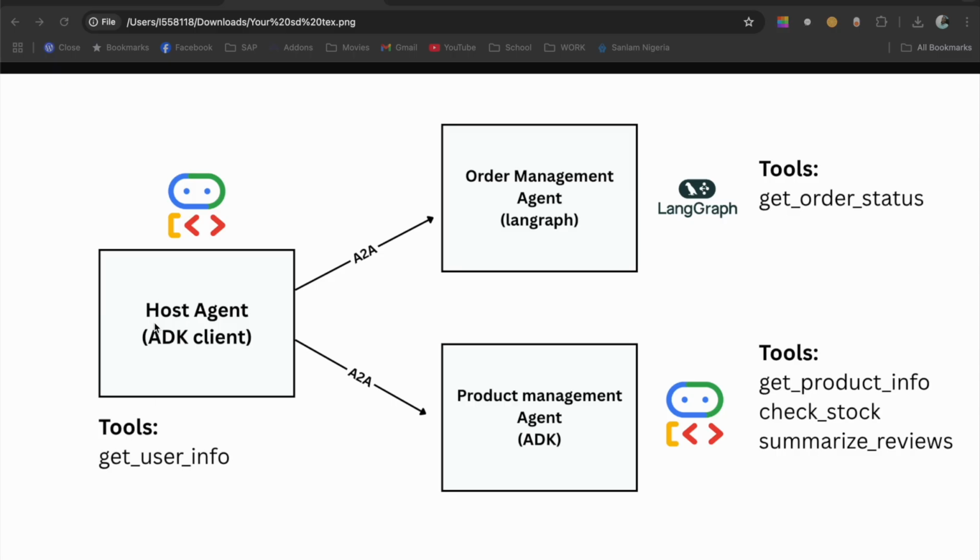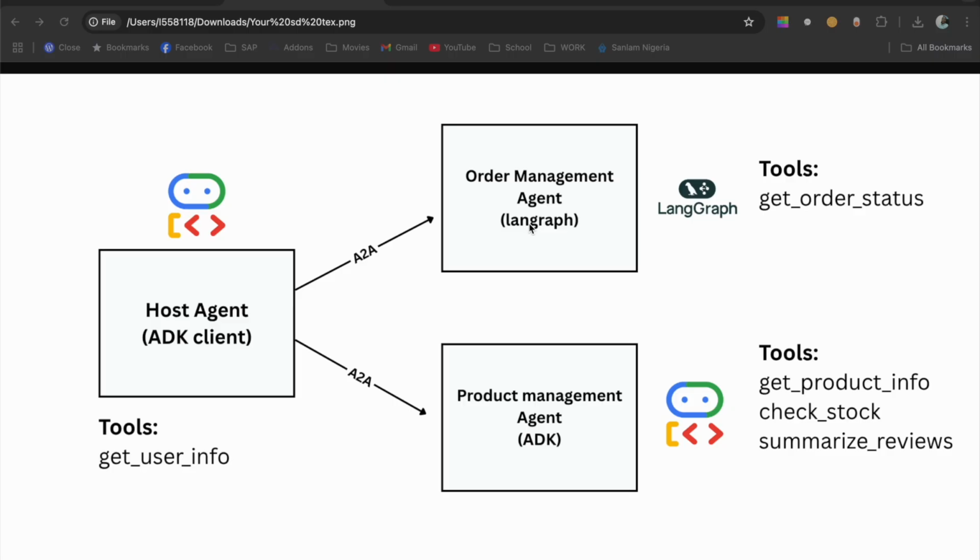Very simple. So today, this is exactly what we want to do. I'm going to take you through this entire process where we have a host agent. The host agent is built with ADK, and this host agent will talk to an order management agent and a product management agent. The product management agent was built with ADK. The order management agent was built with LangGraph.